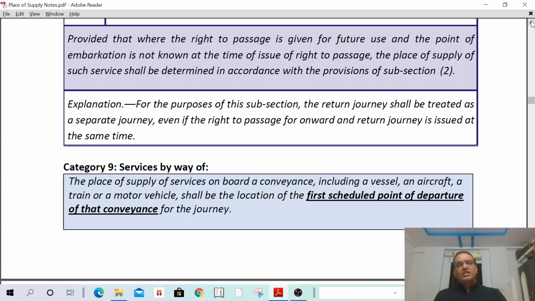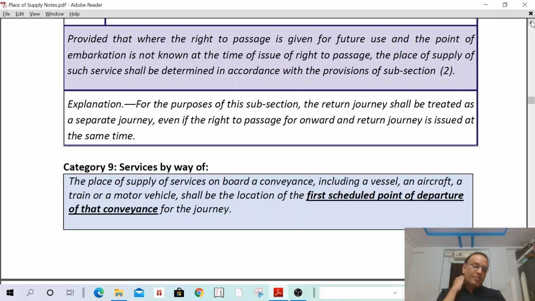Second one, the services relating to immovable property and hotels. And third one, conduct of marriage relating to immovable property. If the immovable property is located in India, the place of supply shall be where the immovable property is located, or the boat or vessel is located. If the immovable property is located outside India, then the place of supply shall be the location of the recipient.